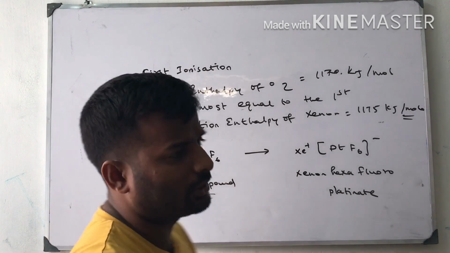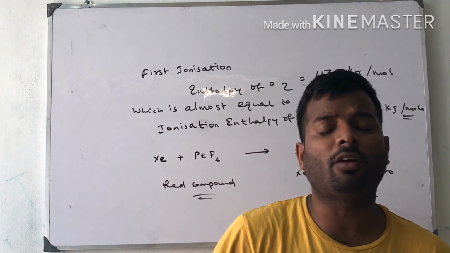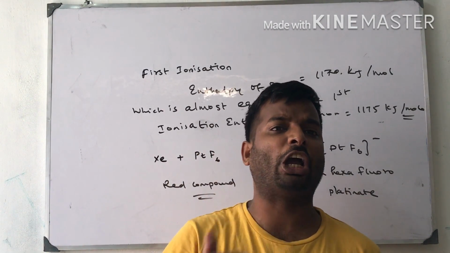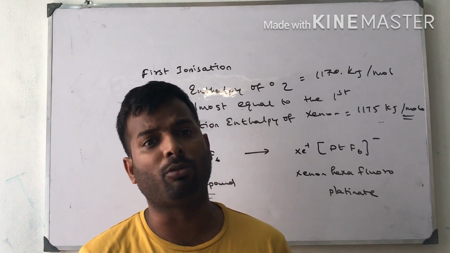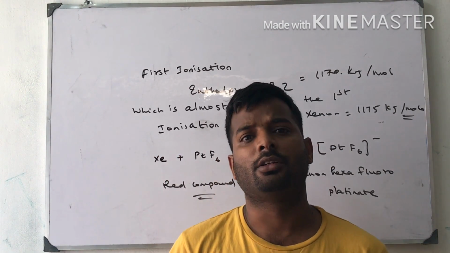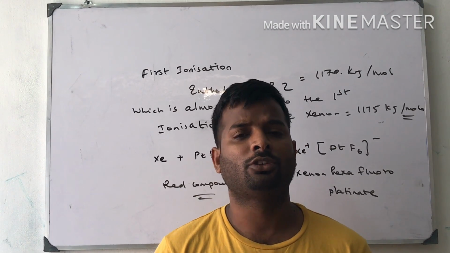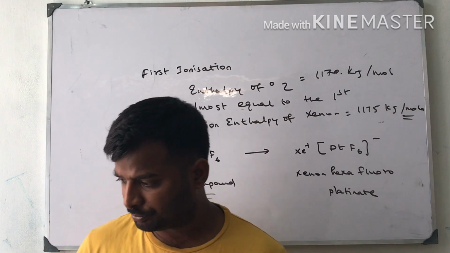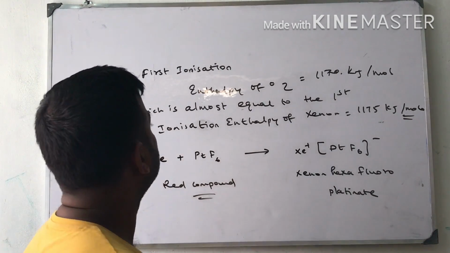After the discovery of this compound, a large number of xenon based compounds were prepared. Xenon reacts with highly electronegative elements like fluorine and oxygen. We will get a large number of xenon based compounds. So this is the discovery of xenon based compounds. Next.